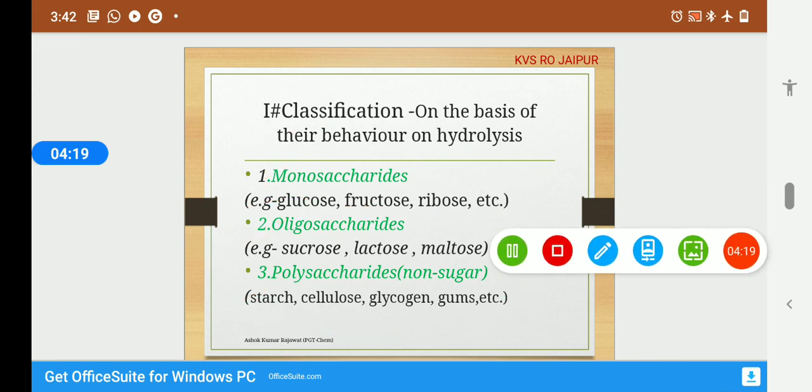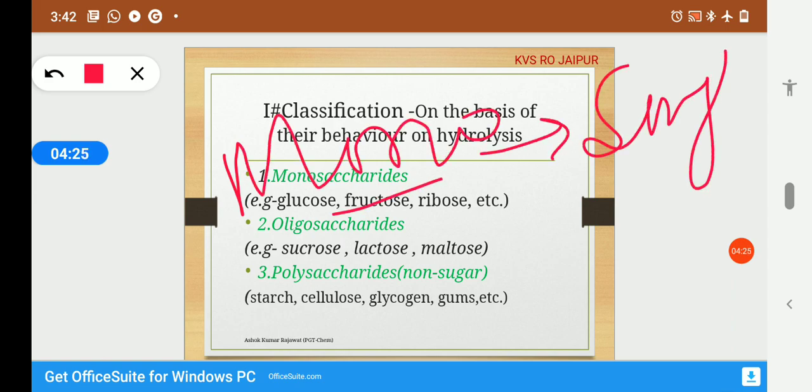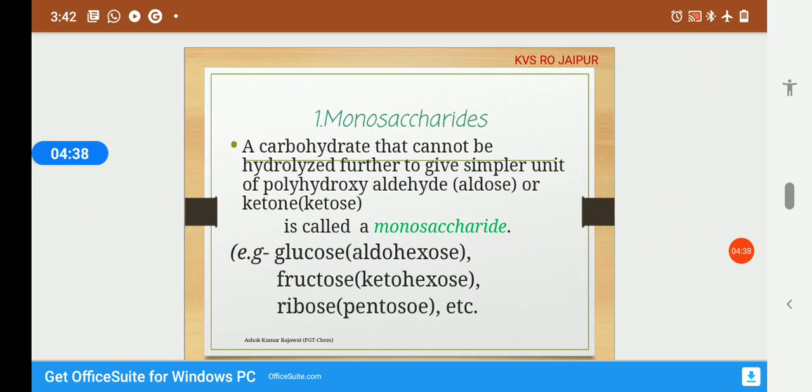Here now, mono means single or smallest. So, the monosaccharides are the smallest units of carbohydrates. Monosaccharides: a carbohydrate that cannot be hydrolyzed further to give simpler units of polyhydroxy aldehydes or ketones.